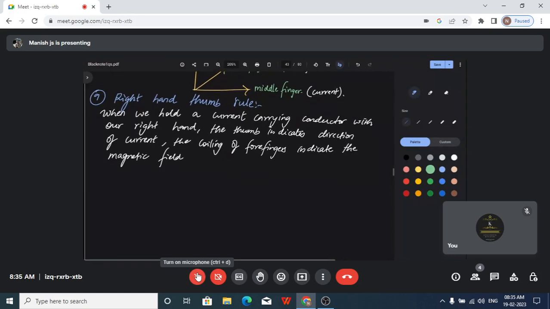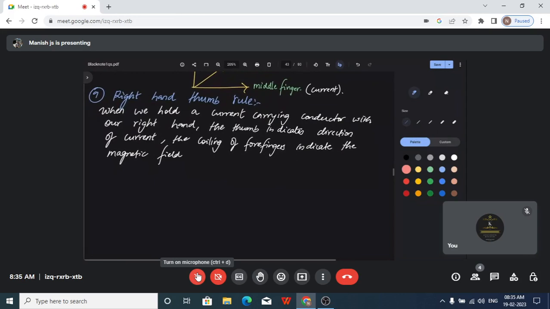So this is what the right hand thumb rule tells.